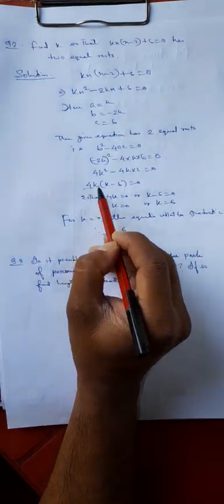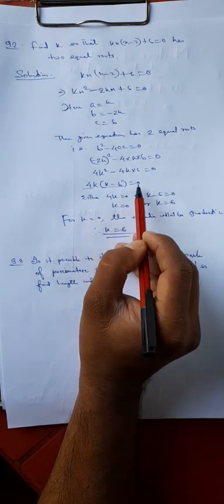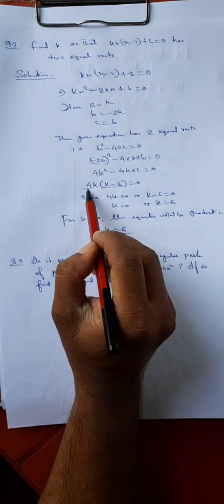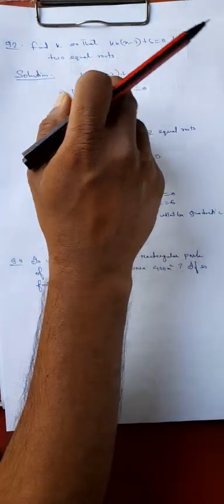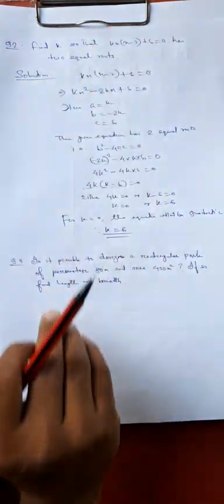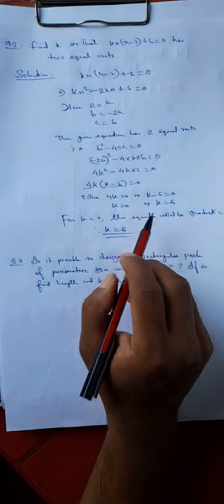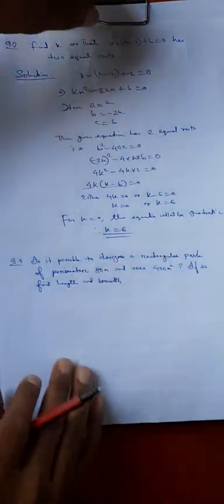Product of two polynomials equal to 0. So either this polynomial is 0 or this is 0. Now if k equal to 0, you see that this will not be a quadratic equation at all, right? So k equal to 6 is the solution.